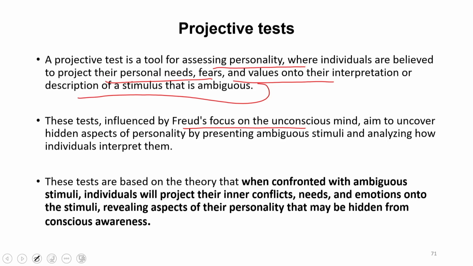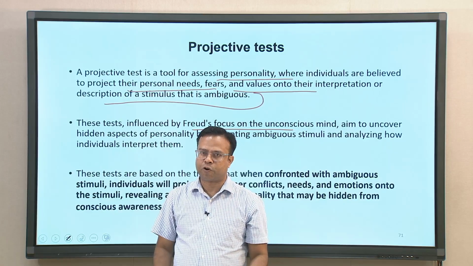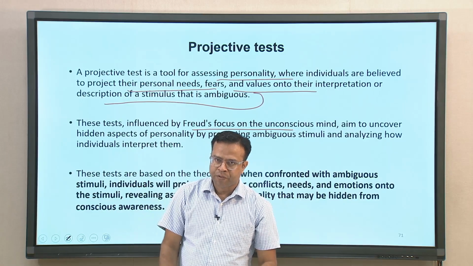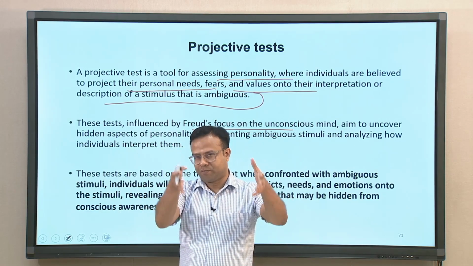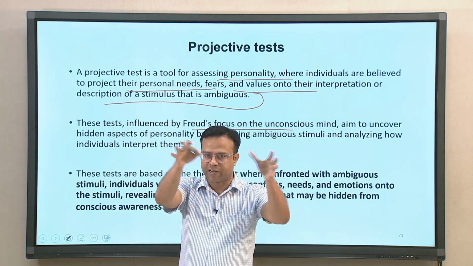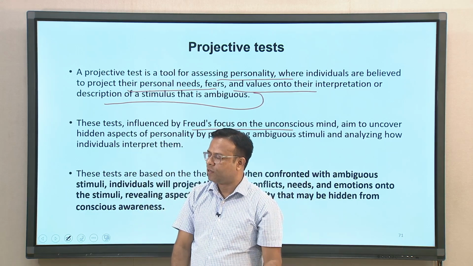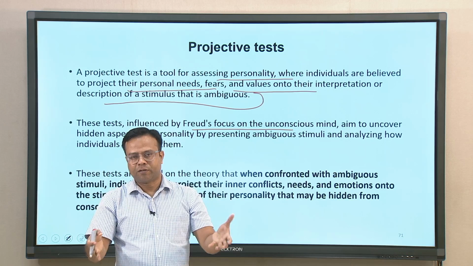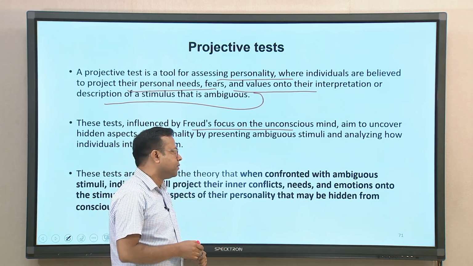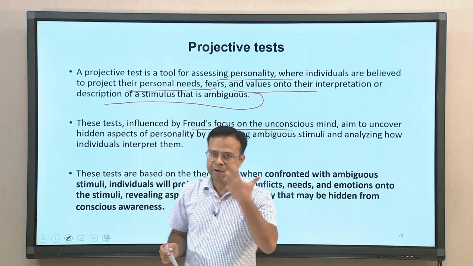It may include things like slips of the tongue, or a lot of emotional expression and so on. So, people project those unconscious needs and fears when certain situations are there in the outside environment, particularly when given an ambiguous stimulus. So, it is possible that we can understand those deeper needs and so on.